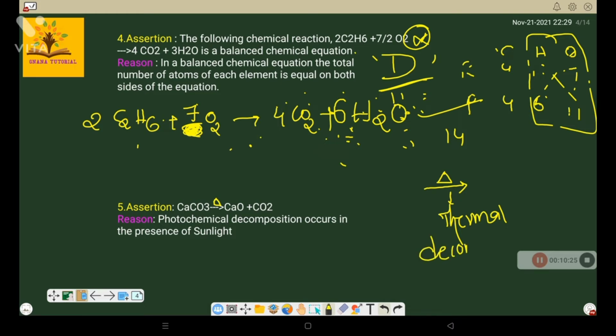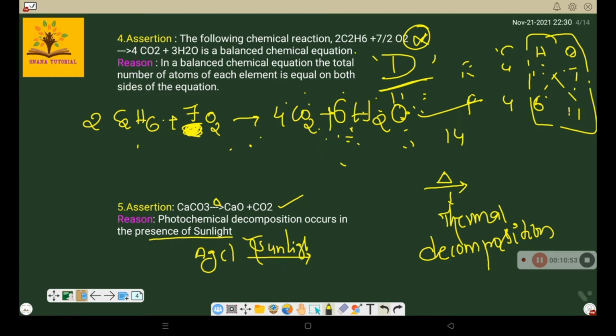In thermal decomposition, heat energy is absorbed. So this is a thermal decomposition, correct. But what they give, photochemical decomposition occurs in the presence of sunlight, that is correct.